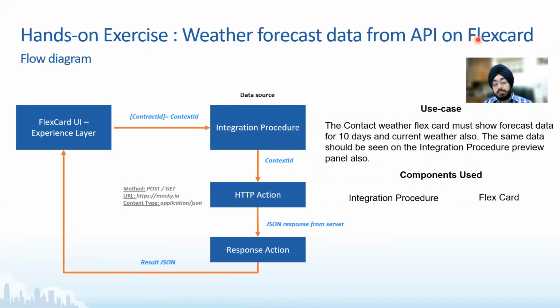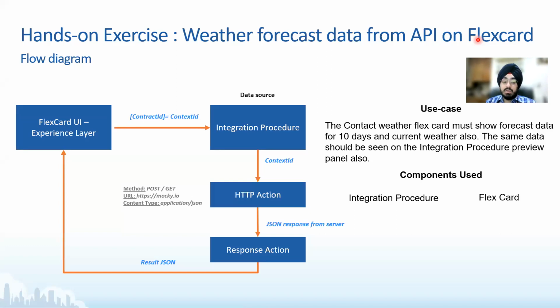You all saw that within flex cards, we were trying to show you the weather forecast for 5 days, and then what is the weather for today, right? And something like this is very common because APIs give us this flexibility to get data from external data sources and then show them on the UI layer. So in this case, we do not want to store it, but just want to show it on the flex card, right? So that's the kind of key difference.